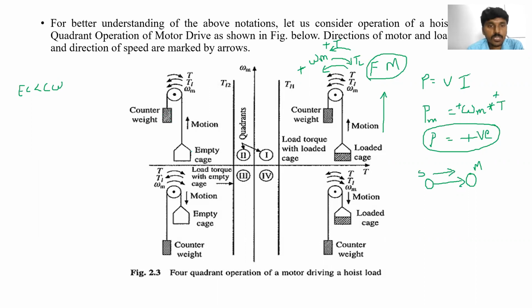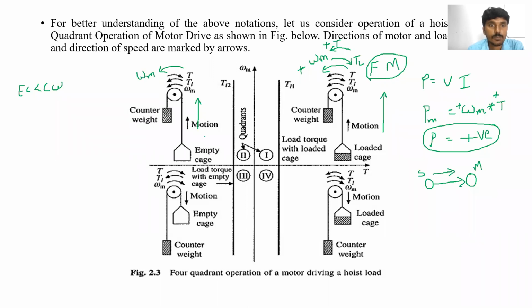But here what we are going to do is bring this empty case to the upward direction. The empty case is at the bottom, and we want to bring it up. Bringing it up means in which direction should the motor rotate? Obviously the motor should be rotated in the forward direction, in this direction. Is it clear? The anti-clockwise direction is considered as forward. So obviously the motor should be rotated in the anti-clockwise direction.